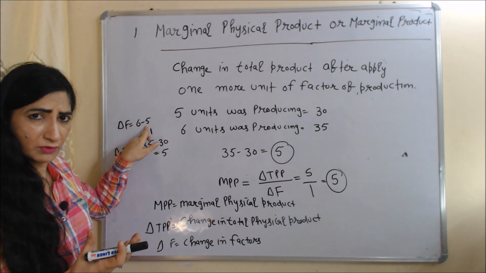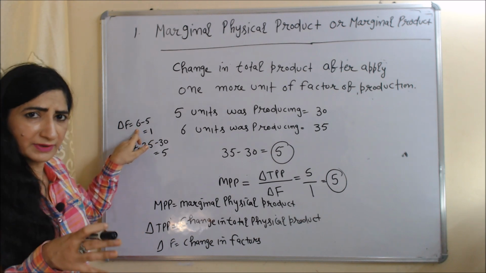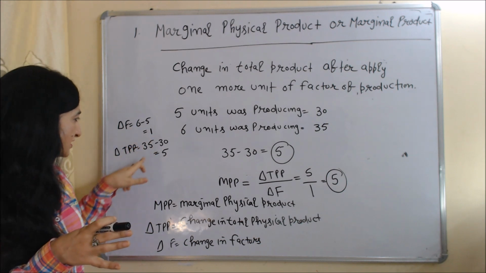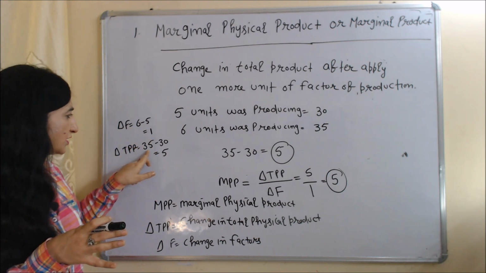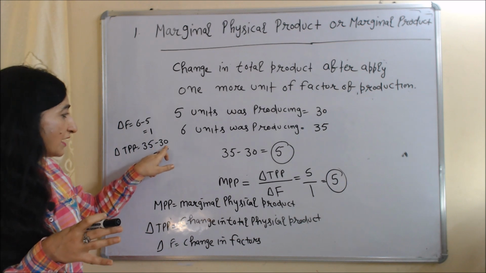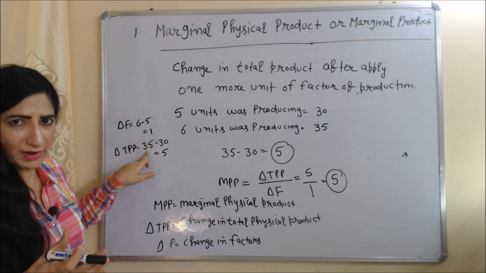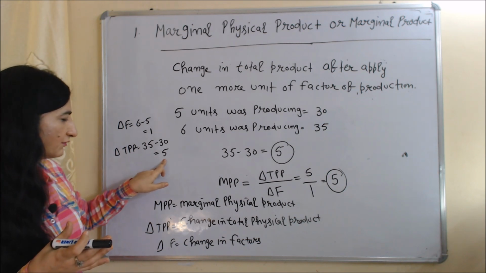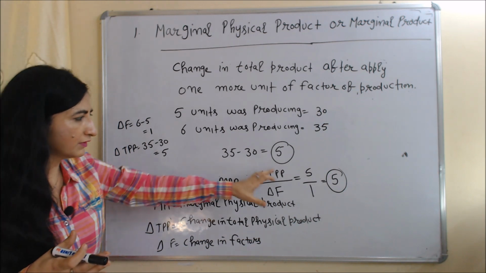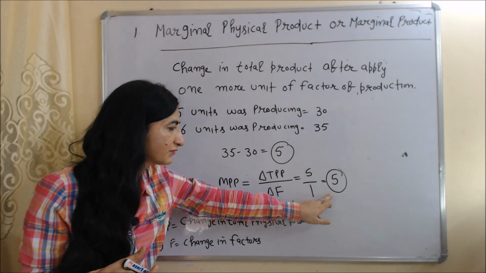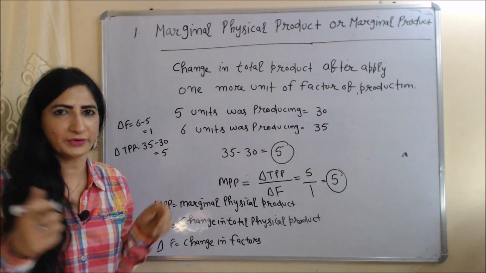Earlier 5 labor was working, but now 6 labor are working. So change in factor of production is equal to 1. And change in total physical product is equal to 35 minus 30. Means earlier we were receiving 30 units, but now we are receiving 35 units. So change in total physical product is equal to 5. We will fill value in this equation. 5 divided by 1 is equal to 5. This 5 will be called marginal physical product.